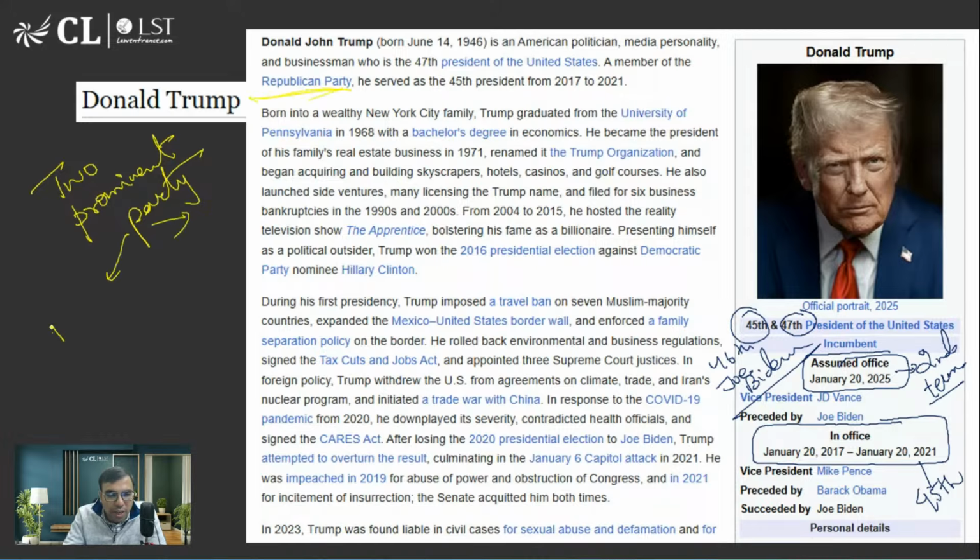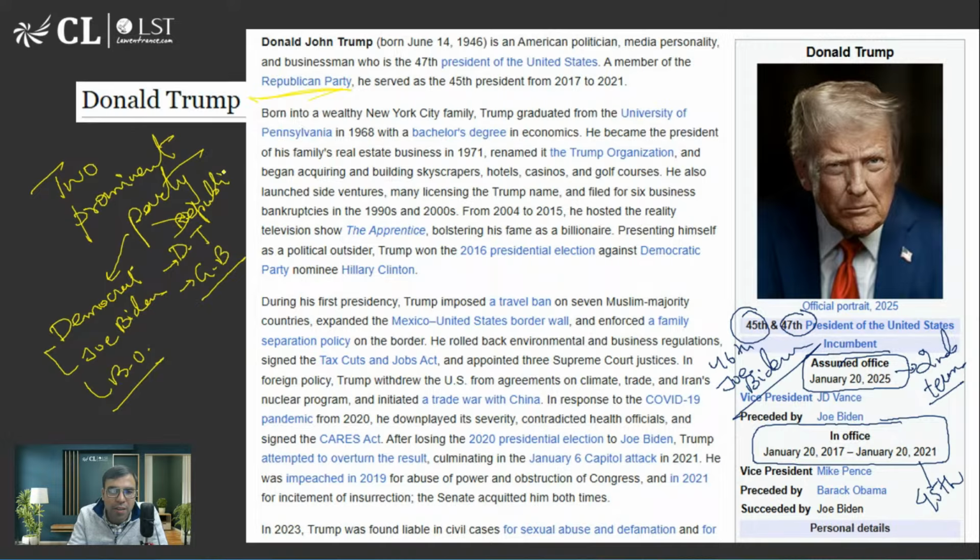One is called Democrat, to which Joe Biden belonged. Then we have Barack Obama, I'm sure you must have heard his name. From the Republican Party, we have Donald Trump. Then there was George Bush. So these were from the Republican Party. Let me write Republican here.